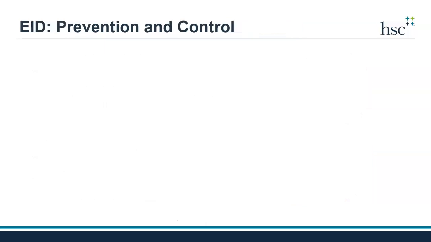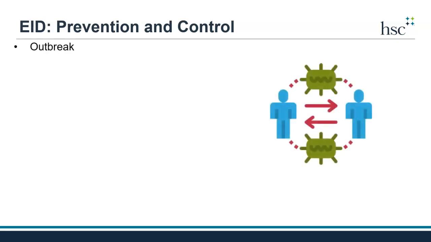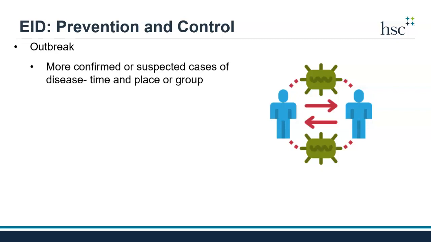What really causes issues with an emerging infectious disease, or really any infectious disease, is the occurrence of an outbreak. But what is an outbreak and how can they be prevented and controlled? Well, an outbreak is just more cases of confirmed or suspected disease than expected during a specific period of time and in a group of people or location.